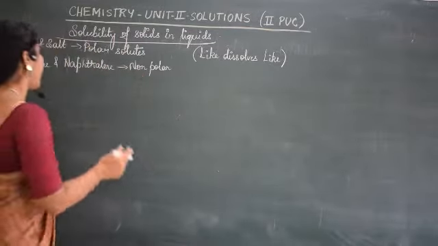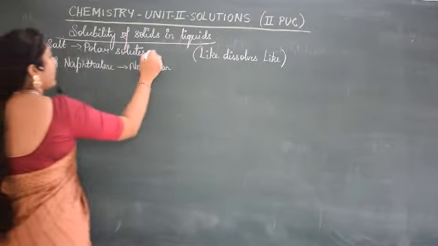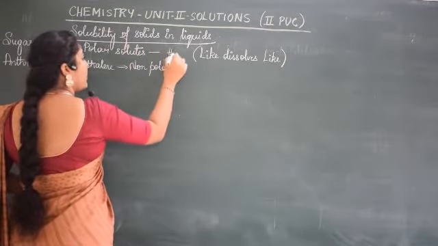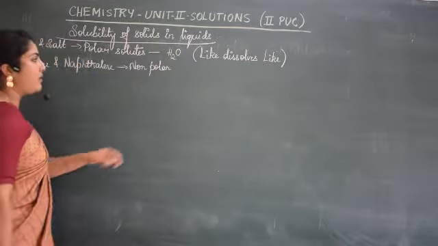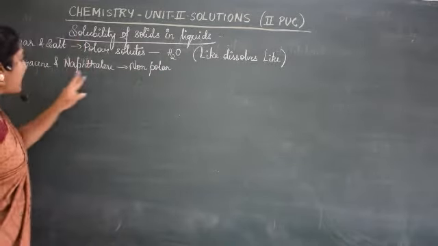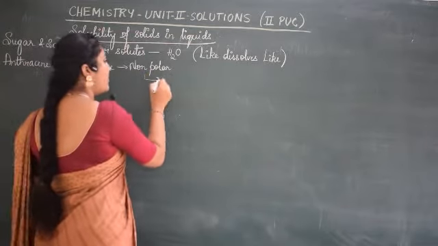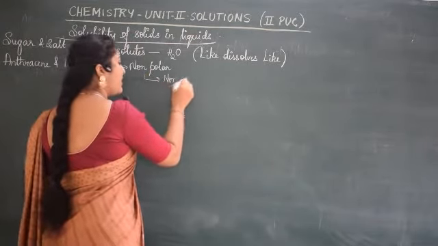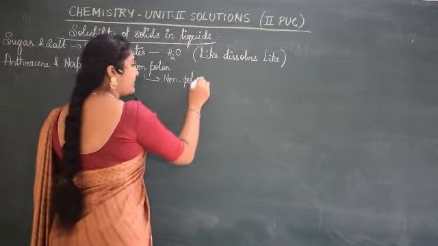Are you getting the point? So this sugar and salt, they are soluble in water. Why? Water is a polar solvent. Whereas anthracene and naphthalene, they are soluble in non-polar solvents, say benzene.